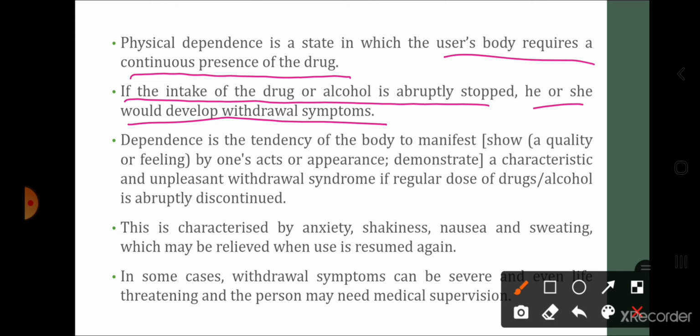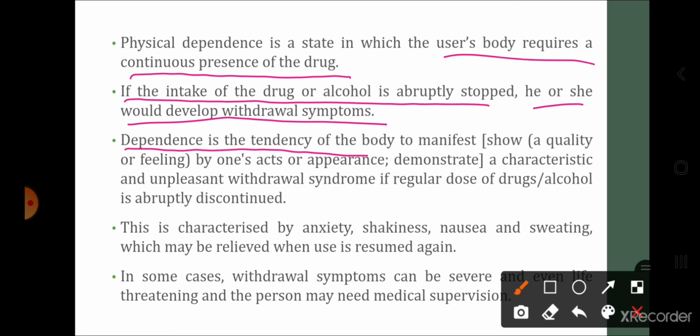Now जो person dependent है, that is if a person is dependent on the drug, यानी उसको continuously वो drug का presence होना चाहिए, लेना पड़ेगा, and आप वो person से drug या alcohol लेने को stop करोगे, that person will get affected from withdrawal symptoms. So first of all, what is dependence?